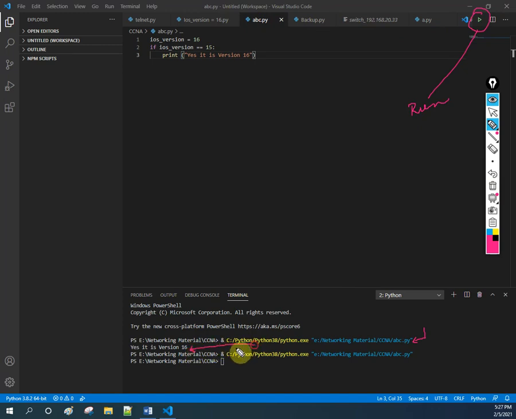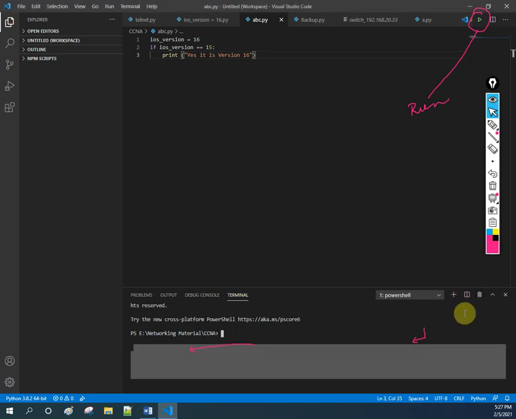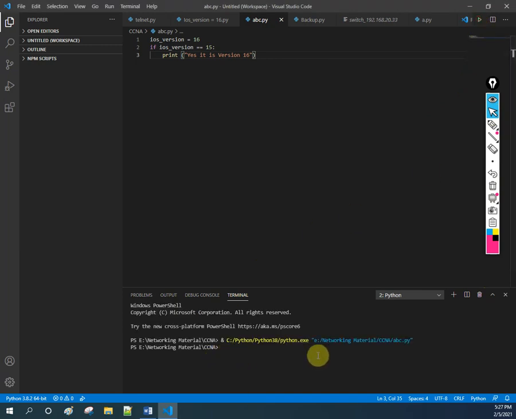You have the output here. If you have so many things here and you are confused, then press this one. It will delete everything and you will have an empty screen. Then you can run the code again, so you will have the output, whatever you are getting.